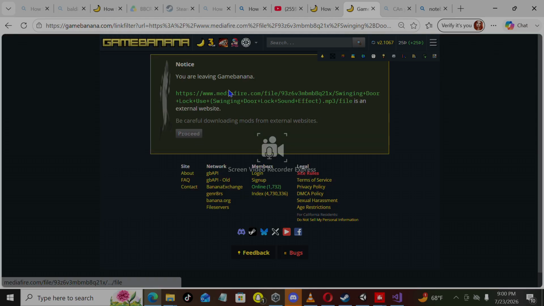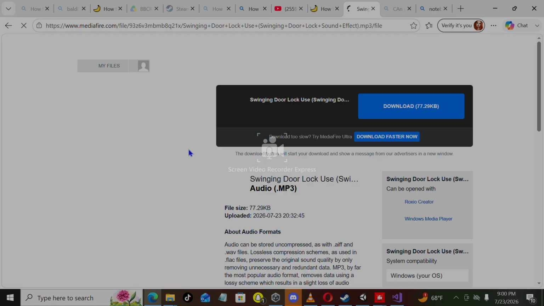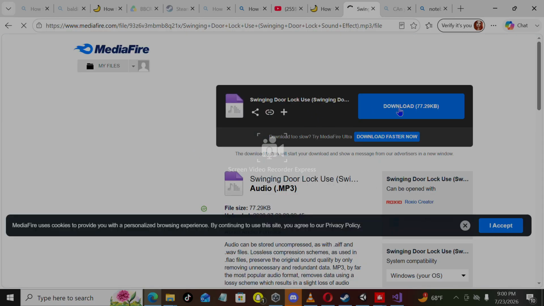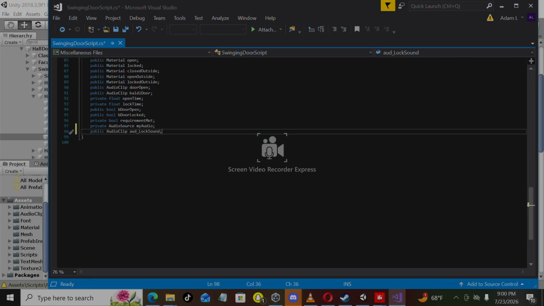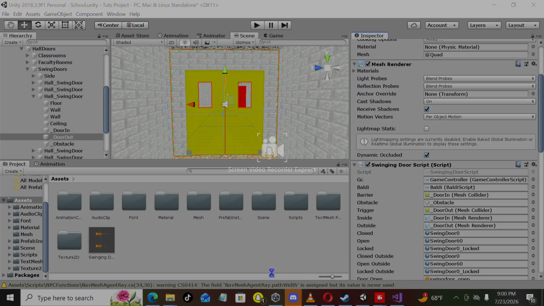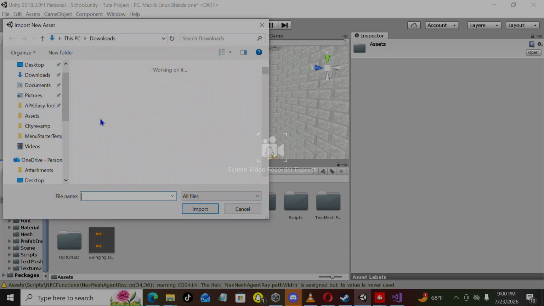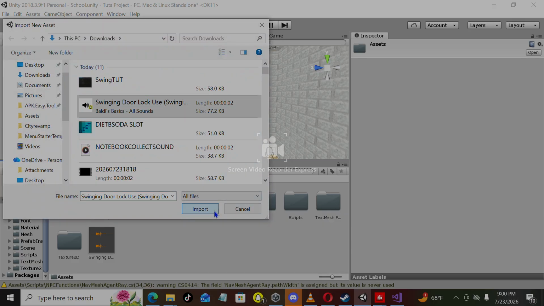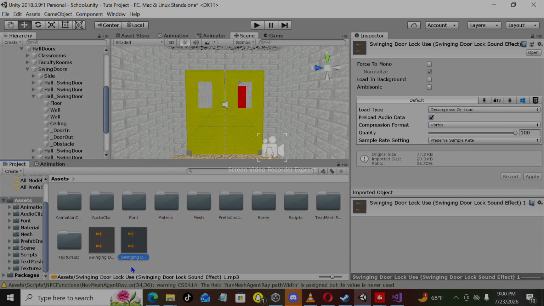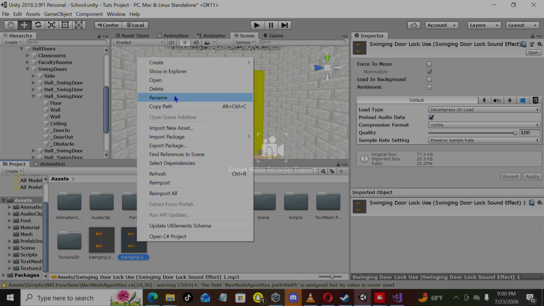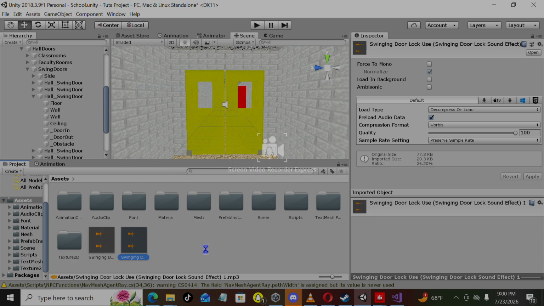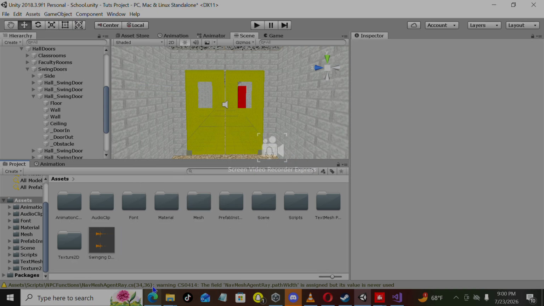It will take you to this. Download, and after you're done downloading, right click, import new assets. I already have it, so I don't need it.